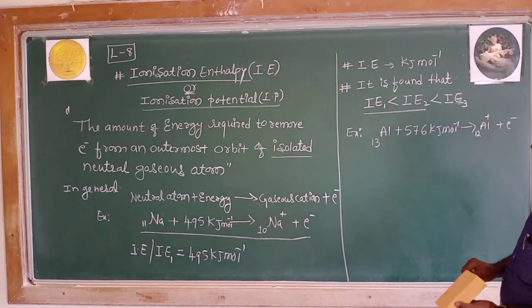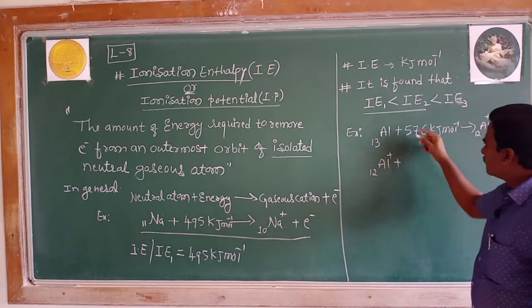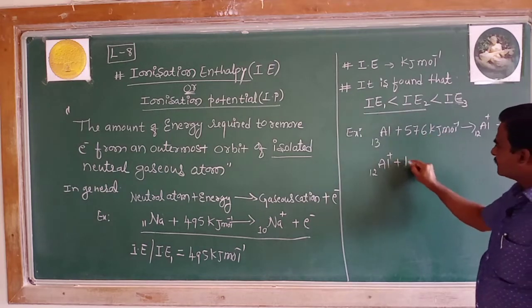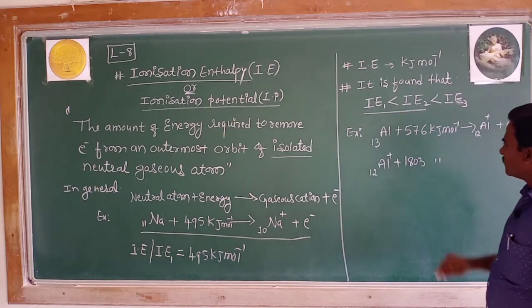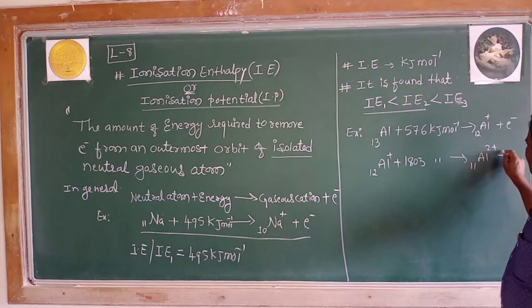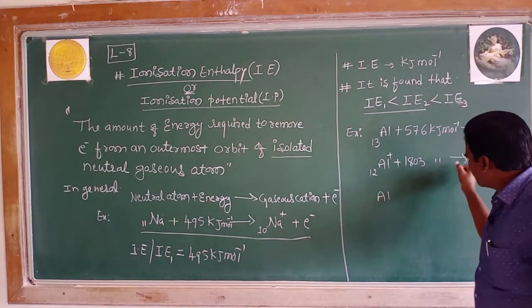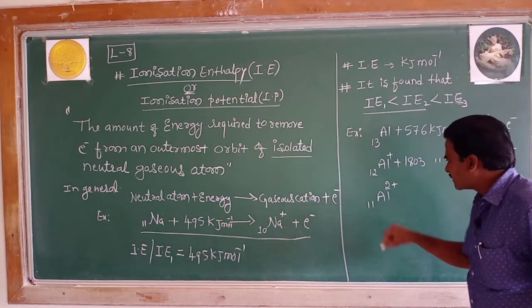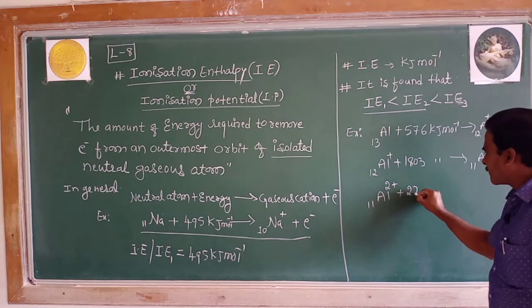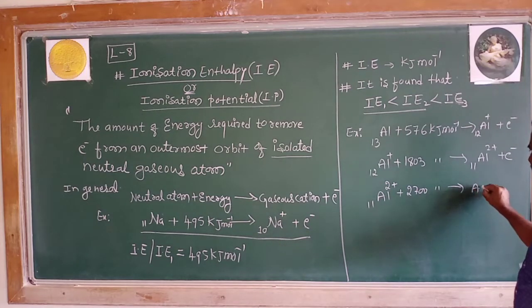Now look at, in order to remove the electron from the aluminium ion, here the energy of the order of 1803 kilojoule per mole is to be supplied to make it a bivalent ion, 2 plus with 11 electrons, as an electron is being removed. And lastly, to remove the electron from the aluminium bivalent ion with 11 electrons, one needs to supply an energy of the order of 2700 kilojoule per mole to get the Al3 plus ion with 10 electrons.